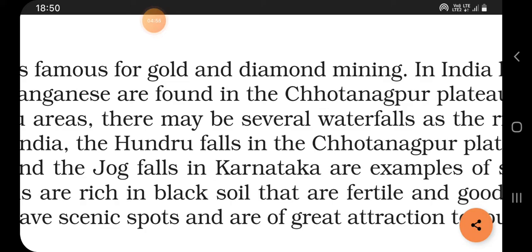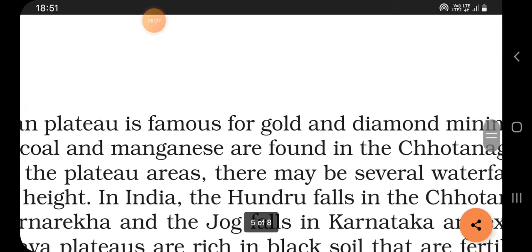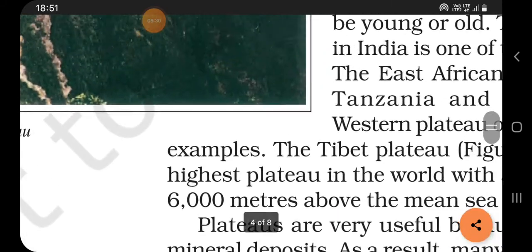The Kunderu Falls in Chotanagpur Plateau on the river Subarnarekha and the Jog Falls in Karnataka are examples of such waterfalls. Okay, they are the storehouse of water. And the lava plateaus are rich in black soil. And the black soil is very fertile, and that soil is good for cultivation. And many plateaus have scenic spots and are of great attraction to tourists. Okay, these are the main topics related to plateaus.